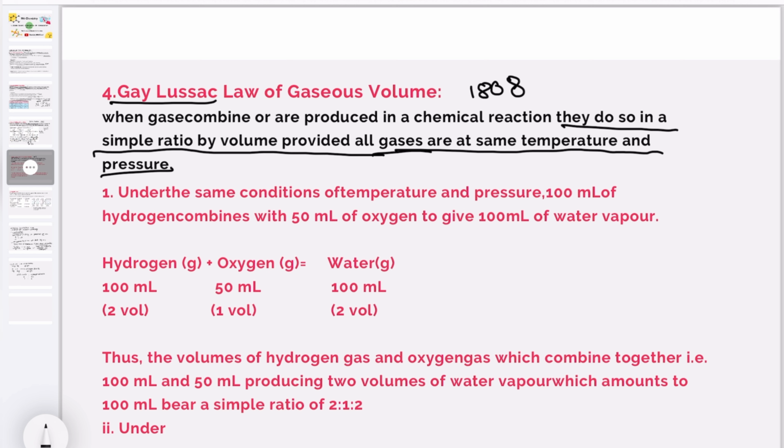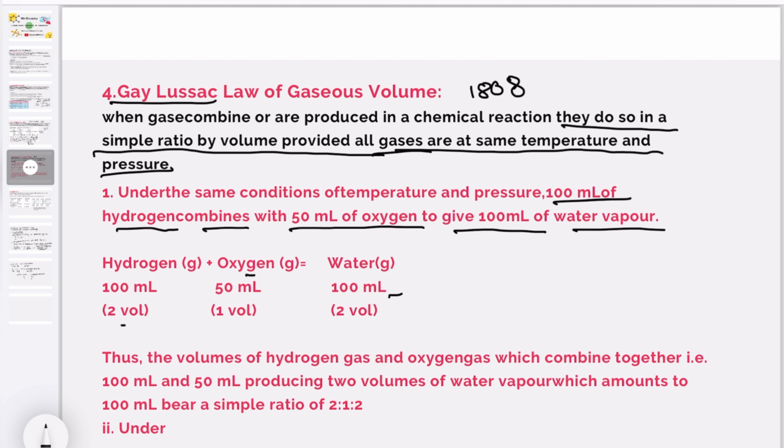For example, under the same conditions of temperature and pressure, 100 ml of hydrogen combines with 50 ml of oxygen to give 100 ml of water vapor. That means the quantity taken as 2 volume is to 1 volume is given as 2 volume.